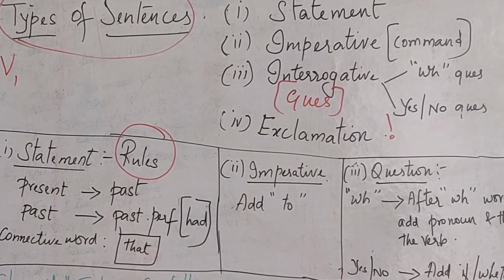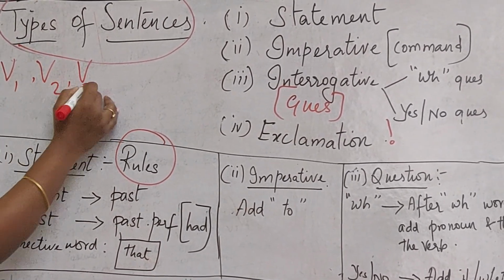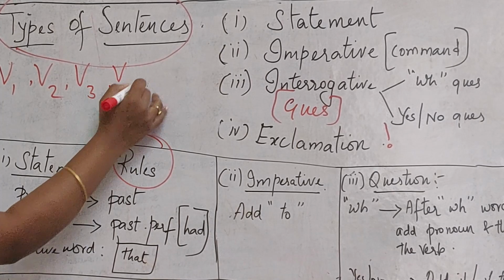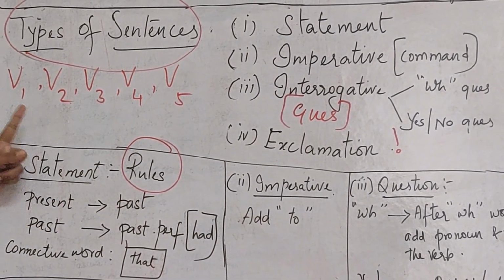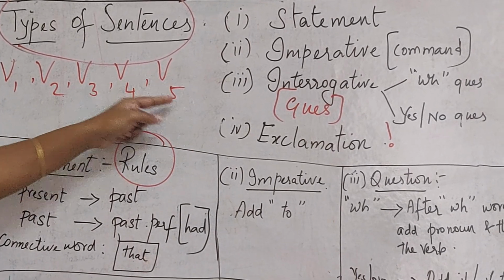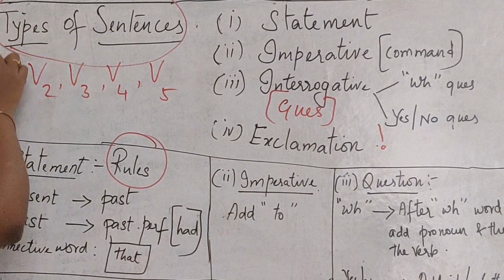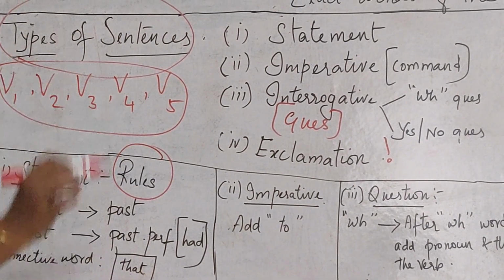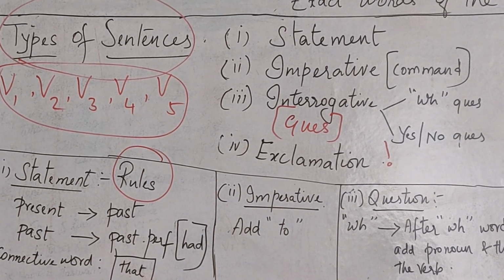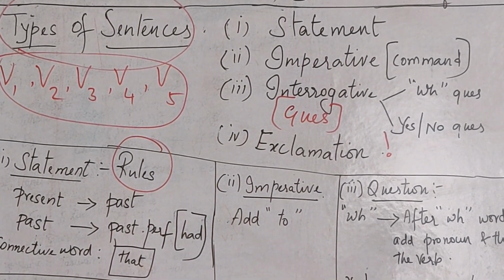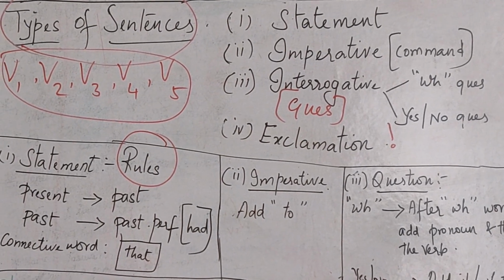We have 5 verb forms: verb 1, verb 2, verb 3, verb 4 and verb 5. Explaining from the beginning would consume a lot of time, so I'll make another video regarding verbs some other time.